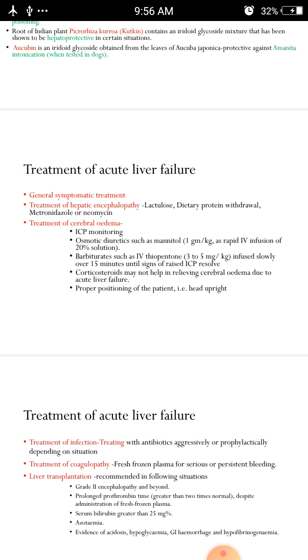That means if the patient is aggressive, we can go for barbiturates for the purpose of calming the patient. And corticosteroids may not help in relieving cerebral edema due to acute liver damage.